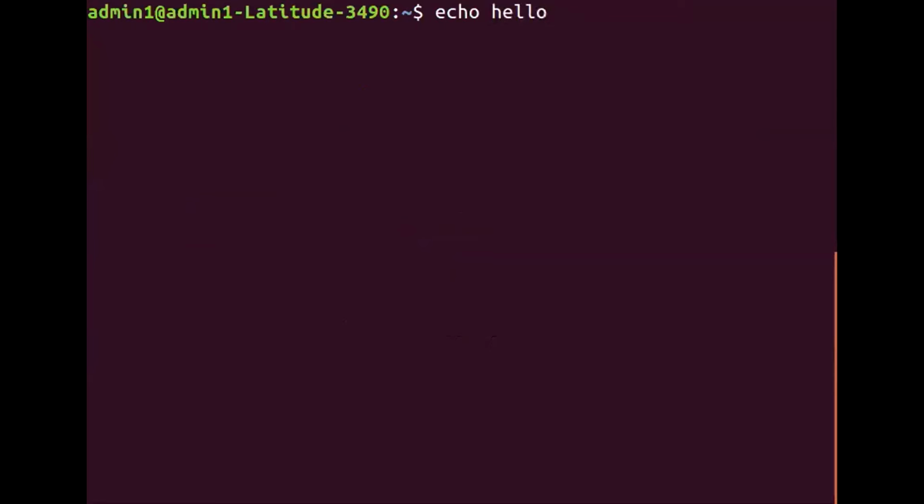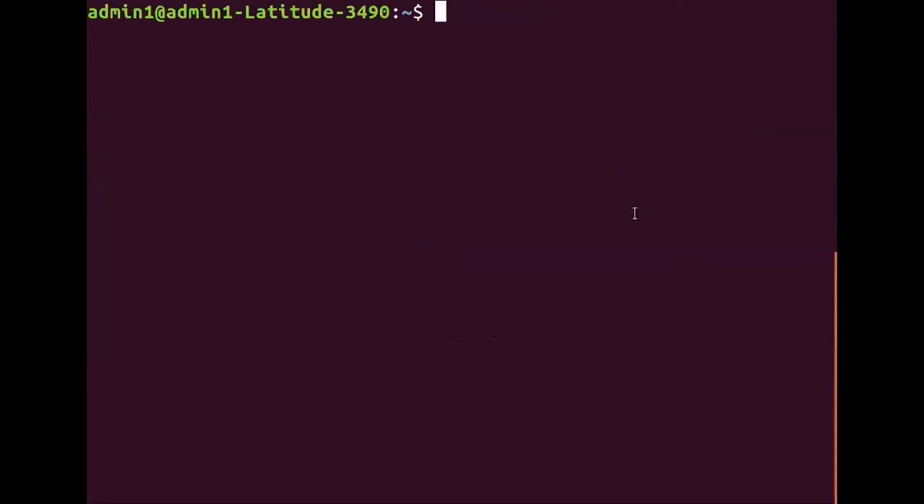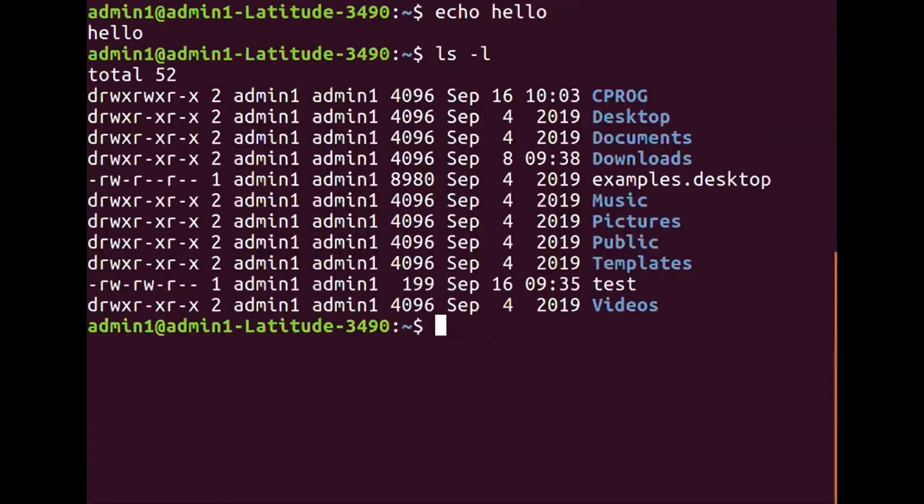What is the output of this command? Please type it on the screen. Okay. It is hello, right? Now let me show you the, sorry. Okay. Can you see the output? Right? You can see the output of ls minus l.